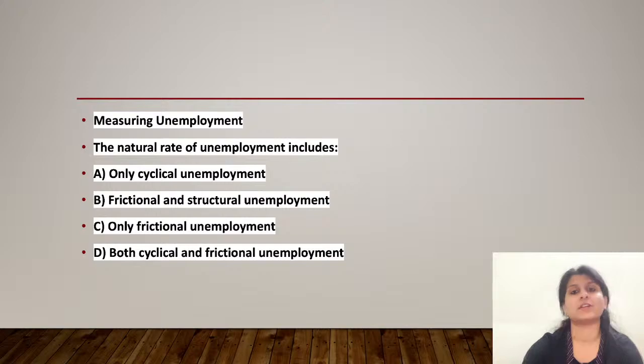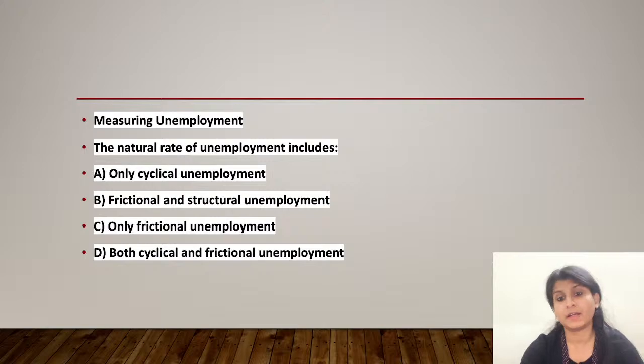The natural rate of unemployment includes option B, that means frictional and structural unemployment. This basically refers to the level of unemployment that is expected in an economy absent cyclical fluctuations.